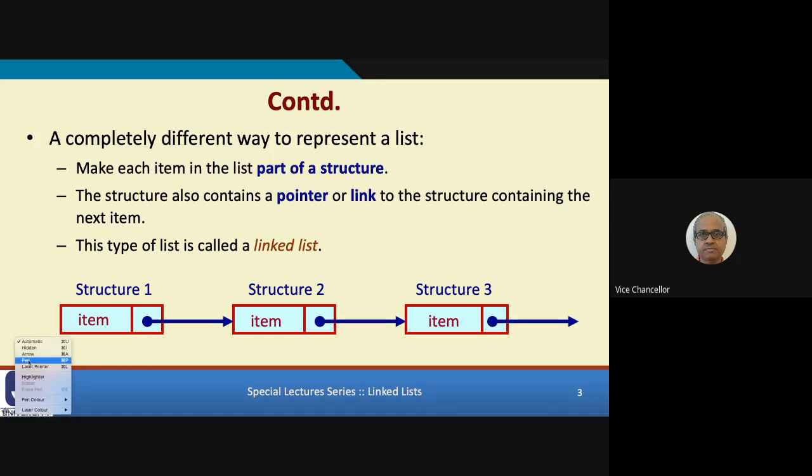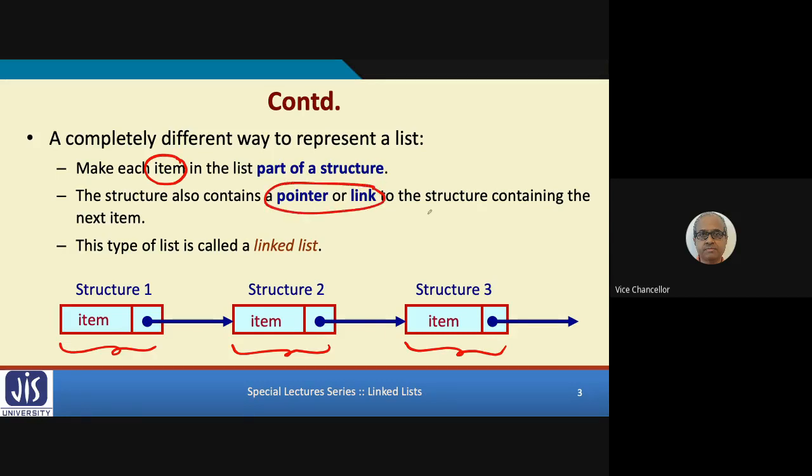So what I was saying is that when we have this kind of a linked list, we have several such items or elements. And each element has two parts. It contains the actual value of the item. In the example, it was the name of the student, and it contains a pointer or a link to the next element.